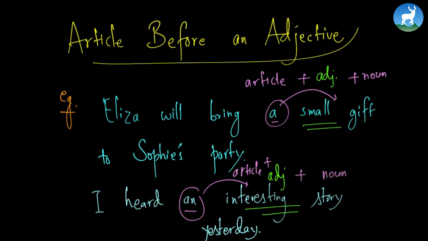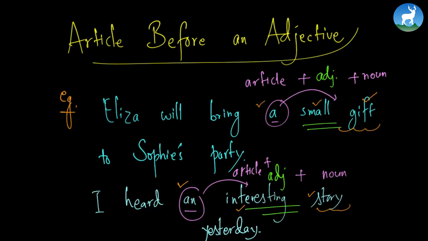What is the noun in the first sentence? The noun is gift, and story is another noun. So it is article plus adjective plus noun. Sometimes an article modifies a noun that is also modified by an adjective. So the usual word order is article plus adjective plus noun. If the article is indefinite, choose a or an based on the word that immediately follows it. So this is the example.